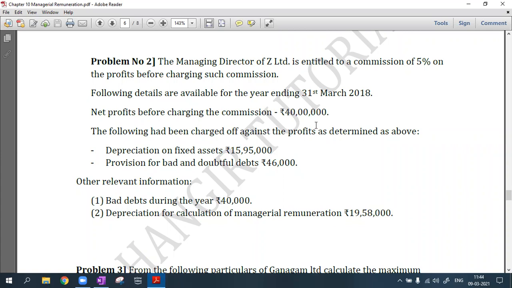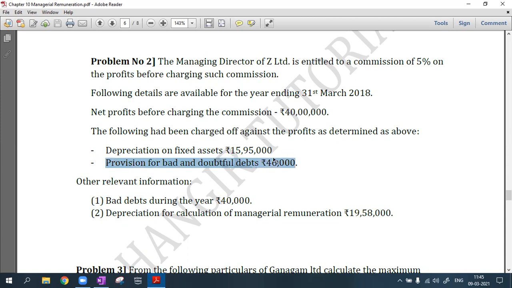Okay. Now, following details they have given me. The net profit, before charging this commission, is 40 lakhs. The following had been charged off against this profit, which has been determined. How did they arrive at this 40 lakhs? They are saying that they have arrived at it after removing depreciation of 15 lakh 95,000 and after removing provision for